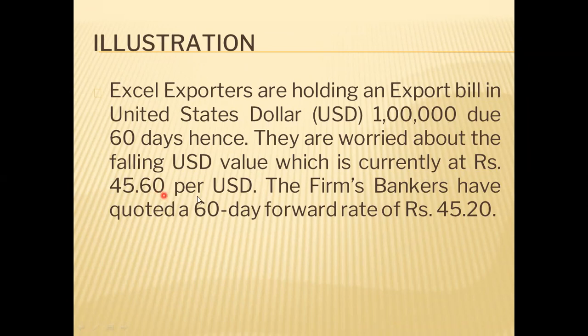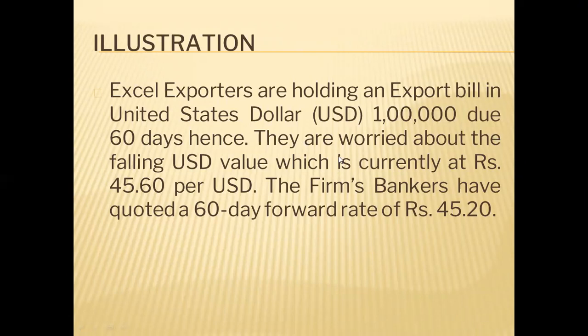So what do they do? They go to the bank. The firm's banker has quoted a 60-day forward rate of rupees 45.20. Now see, Excel exporter has exported goods worth USD 1 lakh, and the amount will be received after 60 days.